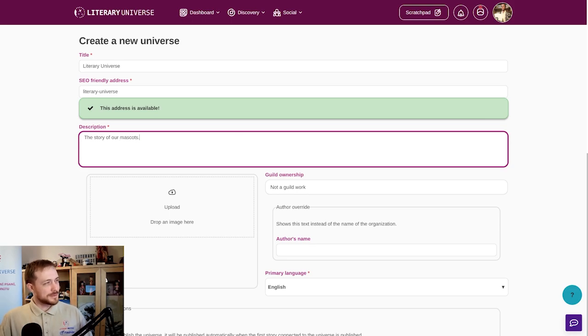So a couple of things right off the bat. As you have seen, the title has been converted into an SEO-friendly address. This is how it will appear in the URL, in the address bar. It's one of the shorteners, and it's nice looking.